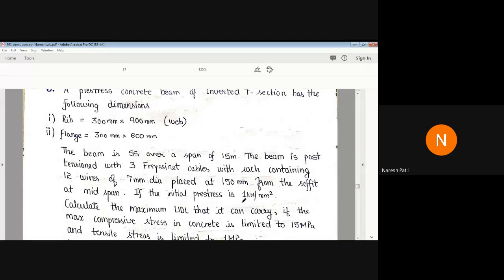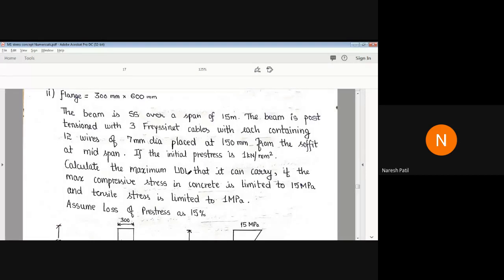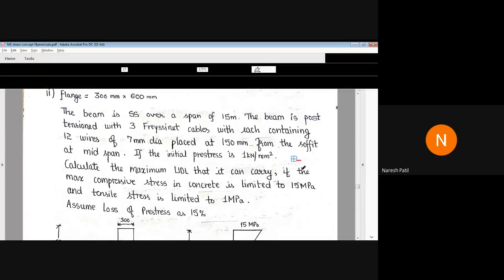If the initial pre-stress is 1 kilonewton per mm square, calculate the maximum UDL that it can carry. So we have to find out the UDL that can be carried by the beam.